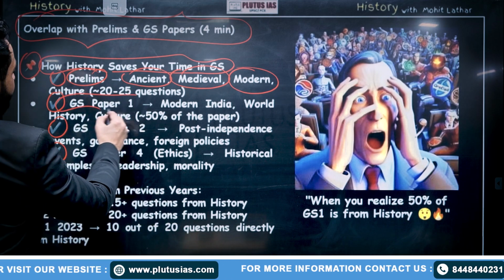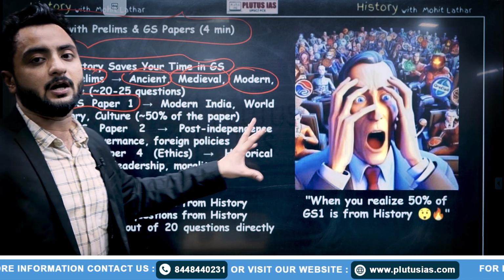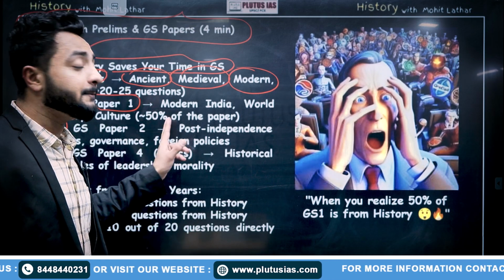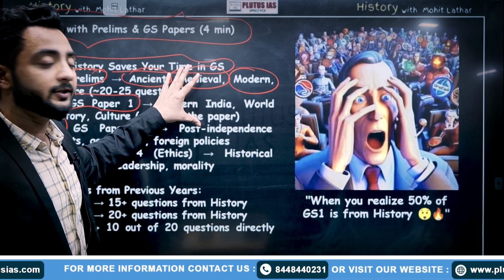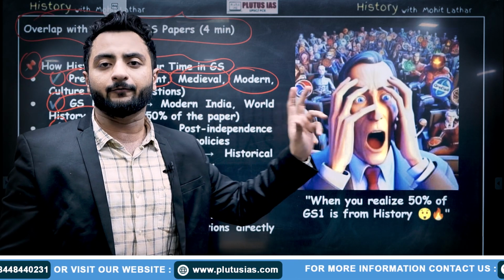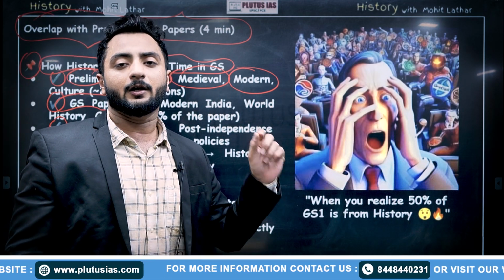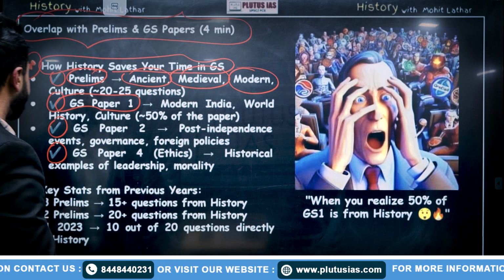Then, as you might know, in GS paper 1, modern India, world history and culture are asked, where 50% of the paper consists of the history portion. So, not only in prelims, but also in GS paper 1, you can score around 50% of that paper if you have a good hold over the history optional subject.